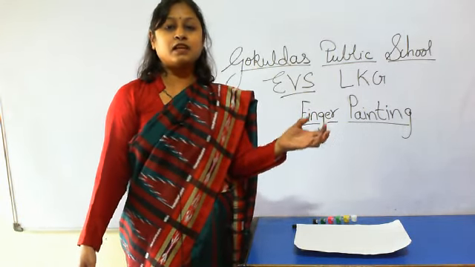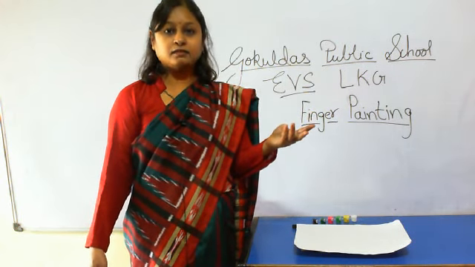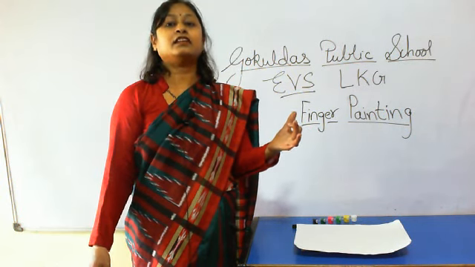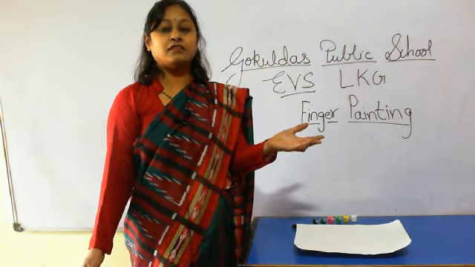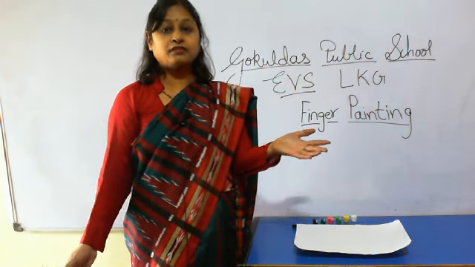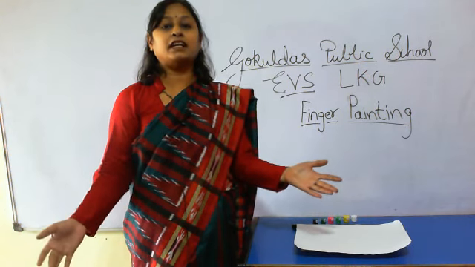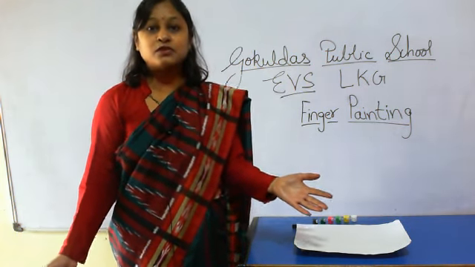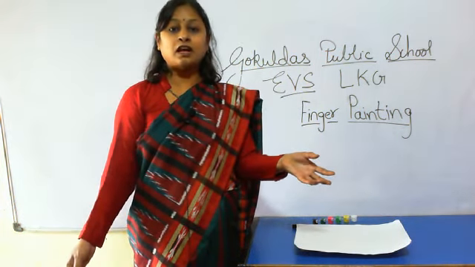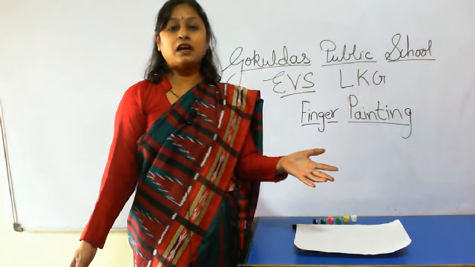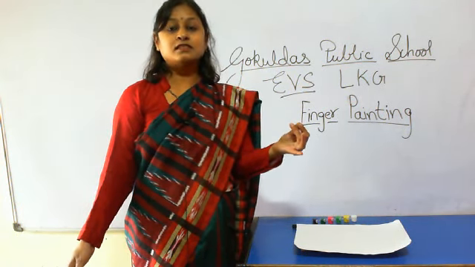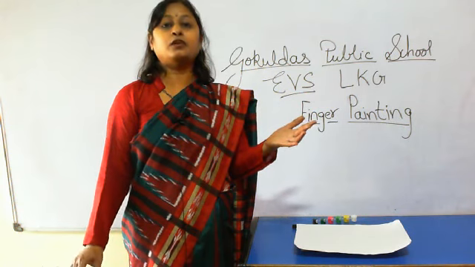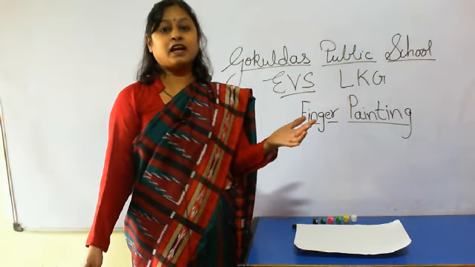Okay, tell me the names of some vegetables. Ladyfinger, onion, potato, cauliflower, carrot, capsicum. Yes, we have learned brinjal. We have learned the names of fruits and vegetables, and we have also learned the names of flowers. Tell me the names of some flowers. Rose, jasmine, lily, sunflower, lotus, marigold. Very good.